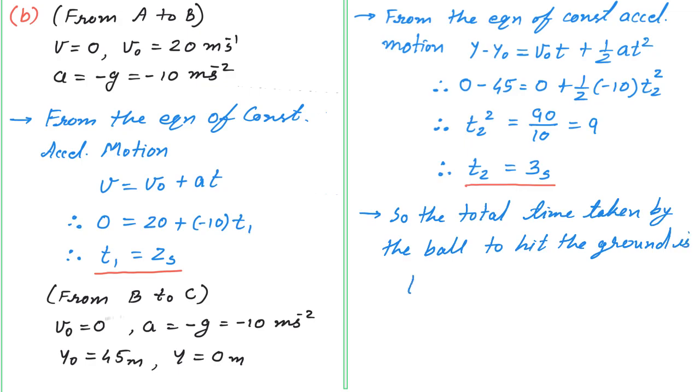Let us say t is equal to t1 plus t2. What was t1? 2 seconds, plus t2, 3 seconds. So the total time becomes 5 seconds. Right? So this is our second answer.